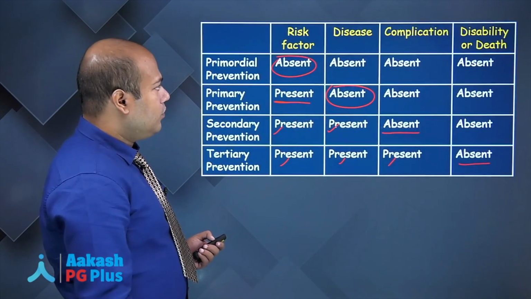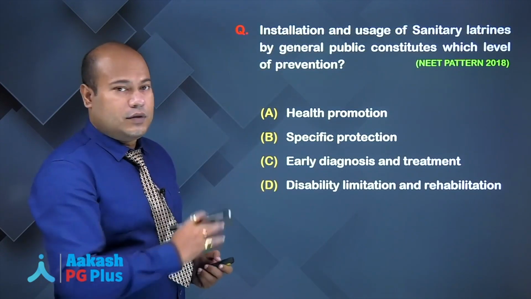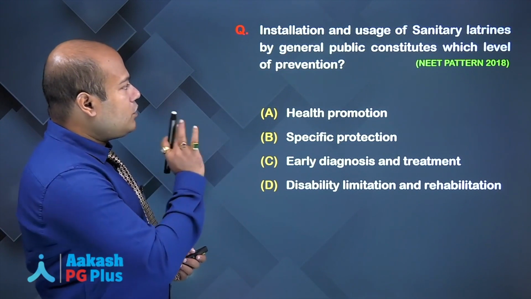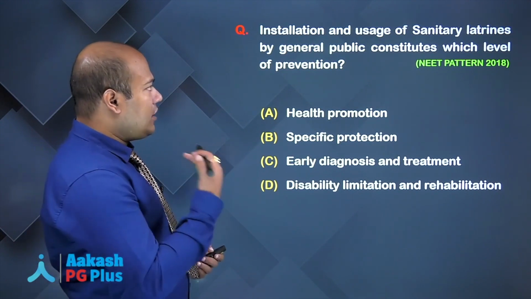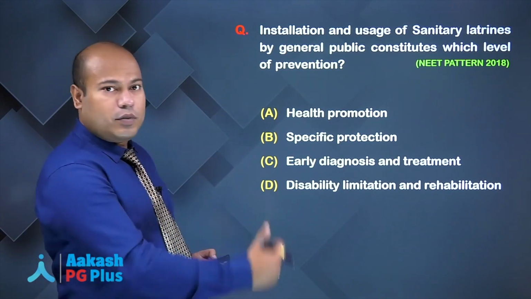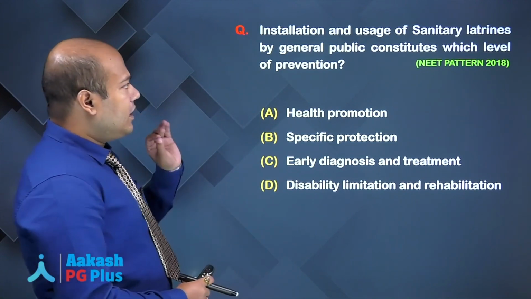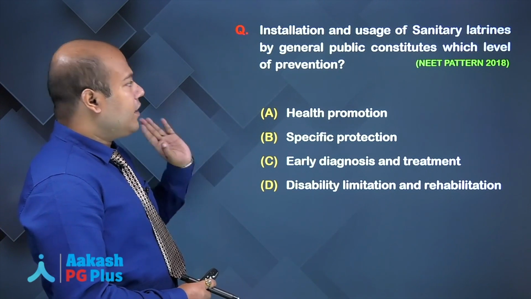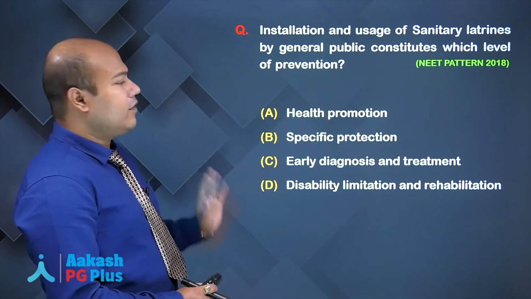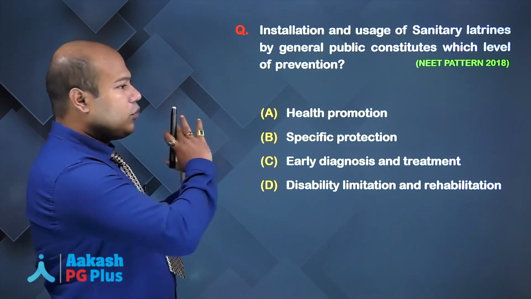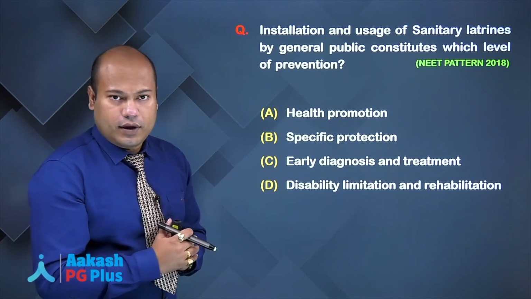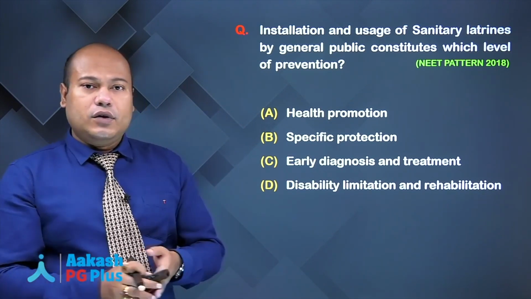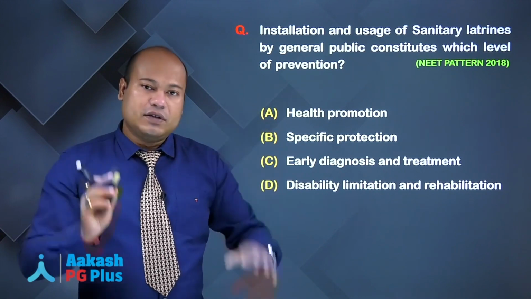Let's continue. Another question. Installation and usage of sanitary latrines by general public constitutes which level of prevention? Okay, so you are using the sanitary latrines. The installation and the usage of the sanitary latrines by general public constitutes which level of prevention? So you are trying to improve sanitation as a whole. Okay, sanitation. Now sanitation you are trying to improve against a number of diseases.